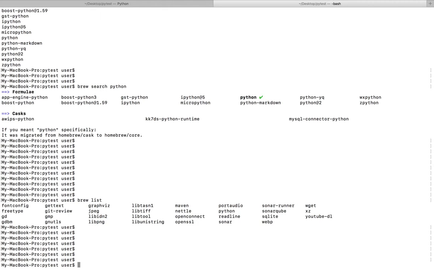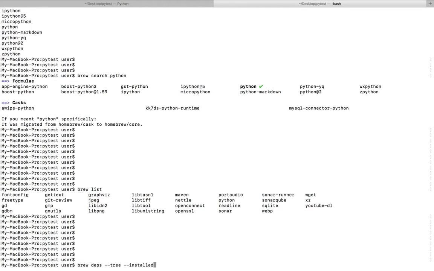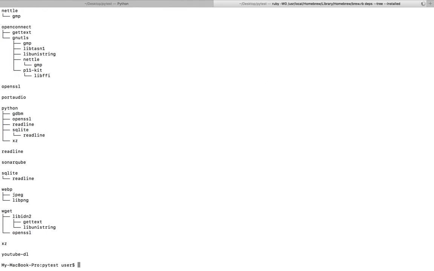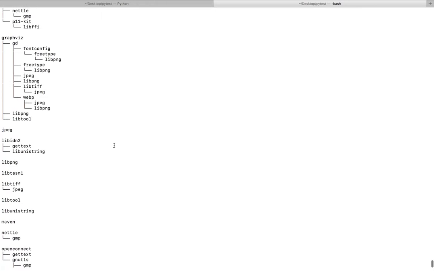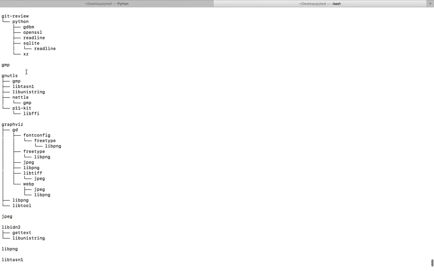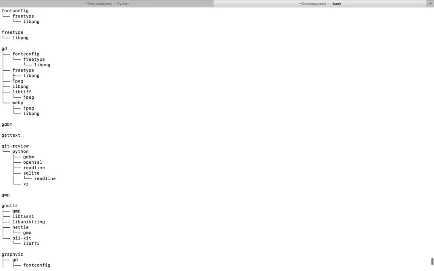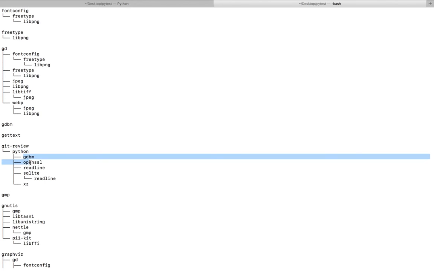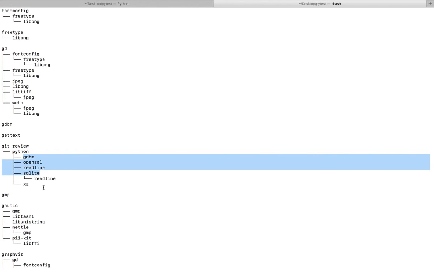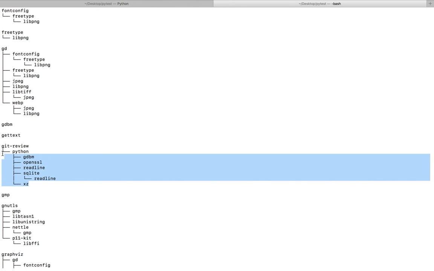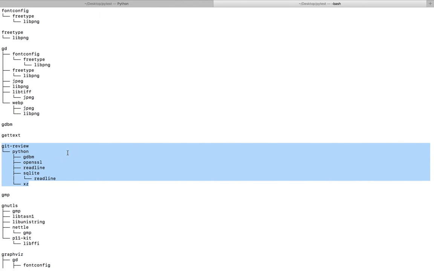So if you want to see the installed packages with their dependencies, you can run this command brew deps --tree --installed. So then you can see the package, for example, git review. So git review has Python dependency. This Python has these dependencies. So you can see the package name and its dependency tree.